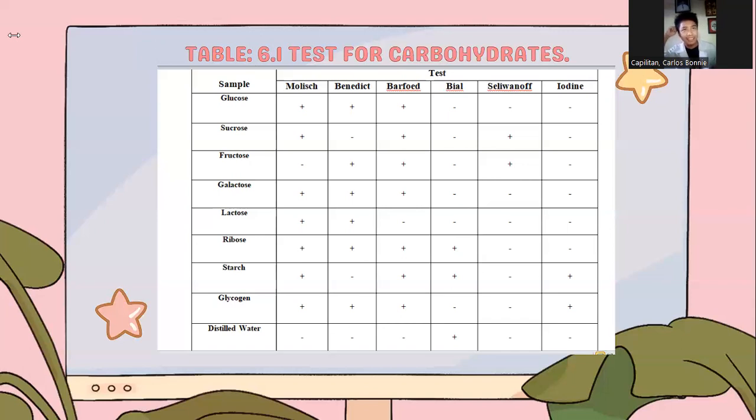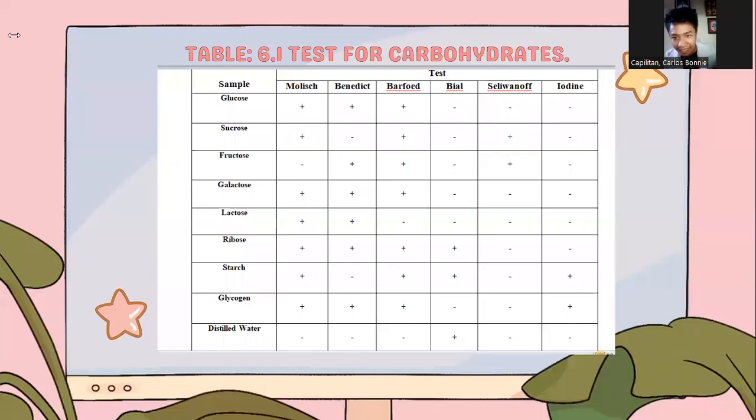If the sample were heated for 2 to 3 minutes, that indicates a monosaccharide. And if after 10 minutes there are no changes, it is indicated as a disaccharide. So we all know that the Barfoed test for sucrose was positive, so it indicates a monosaccharide, and the test color will be dark red.